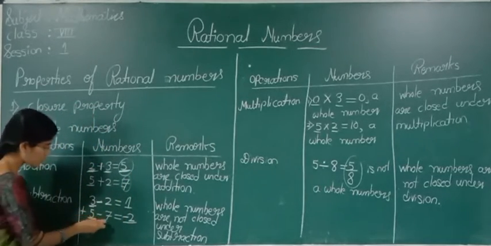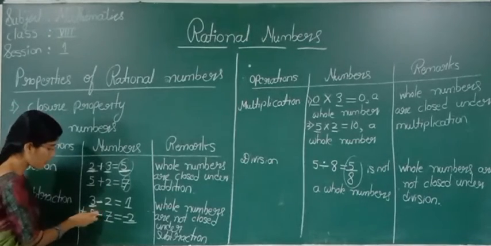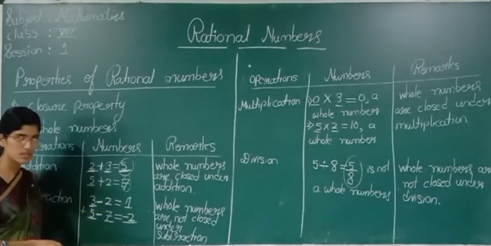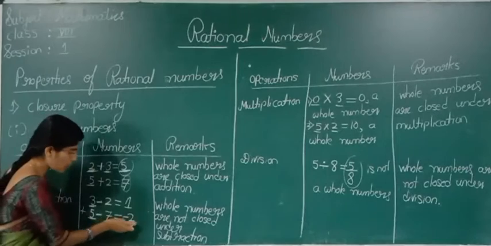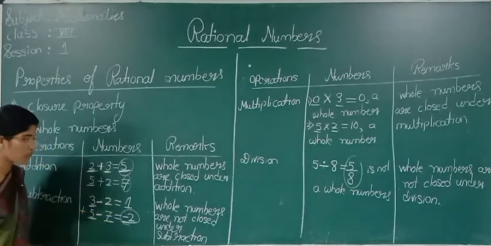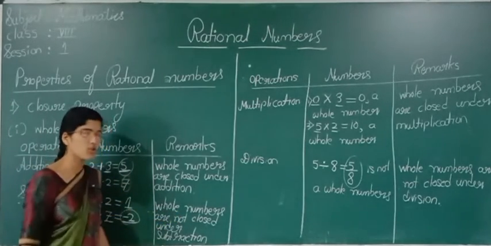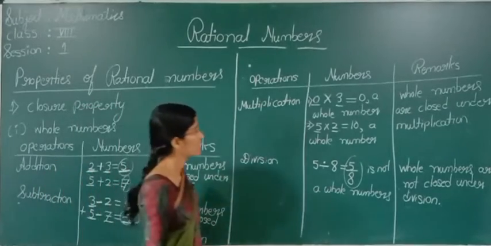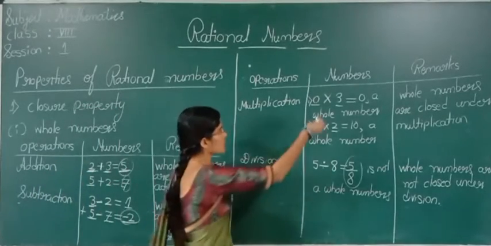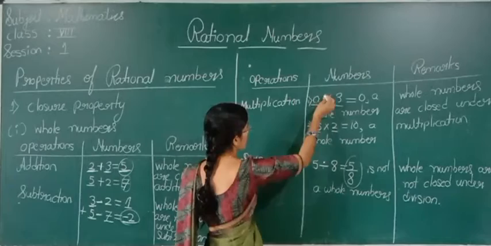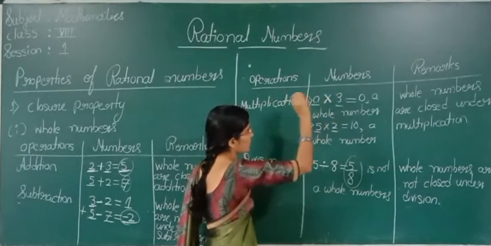Here we took two whole numbers, 5 and 7. We performed the operation of subtraction. We did not get a whole number. Therefore, whole numbers are not closed under subtraction. Here you see, we took two whole numbers. We performed the operation of multiplication.